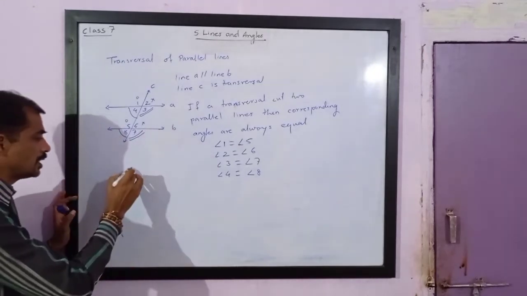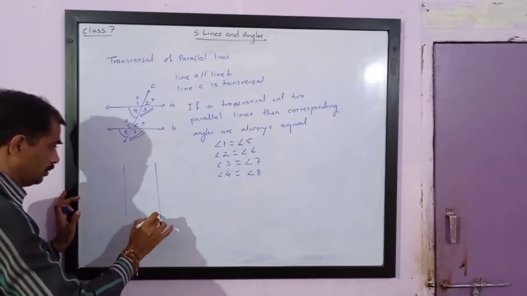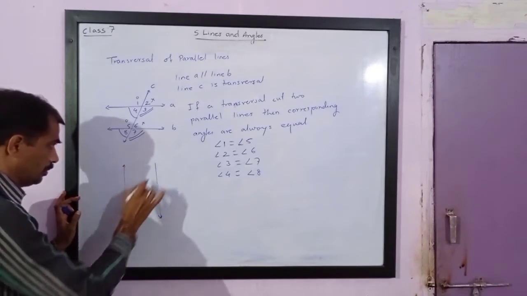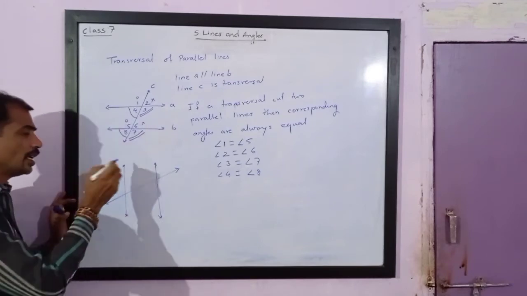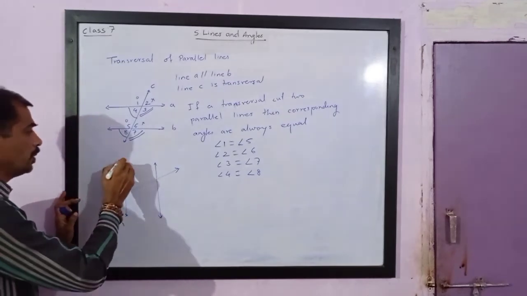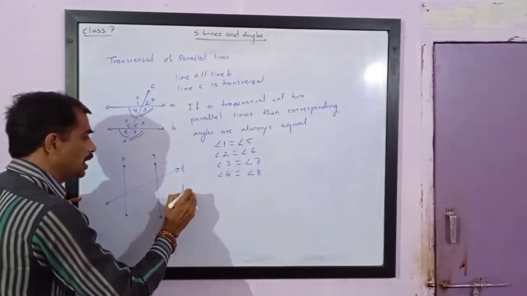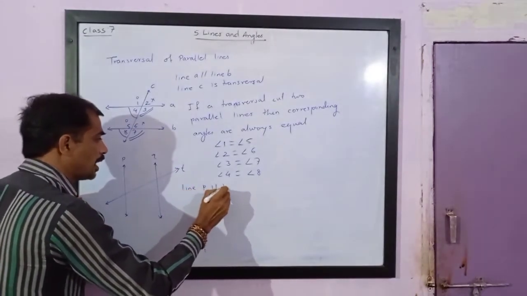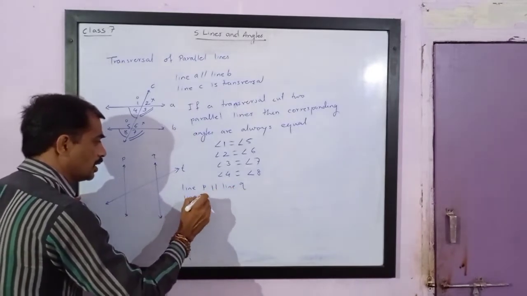If two parallel lines are like this, and transversal is something like this, that is if line P and Q and T, in this case line P is parallel to line Q and line T is transversal.